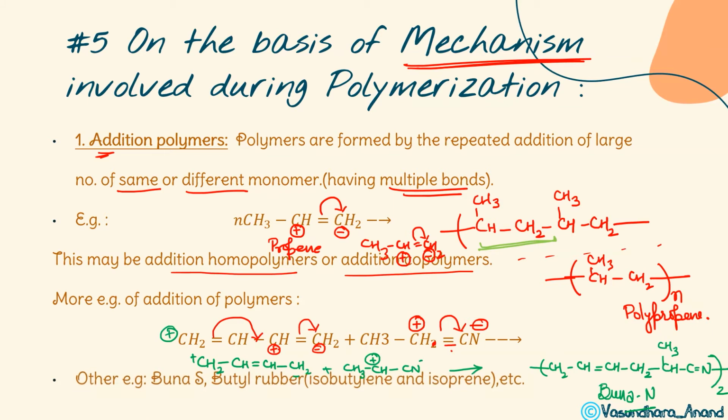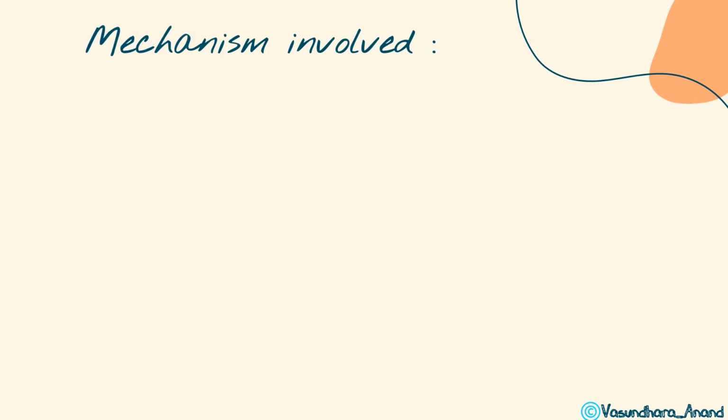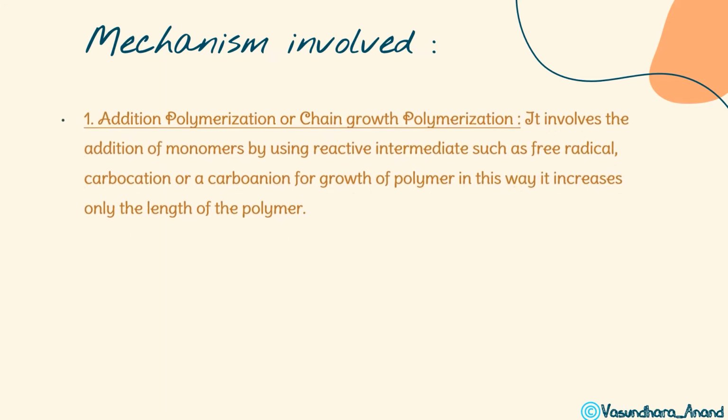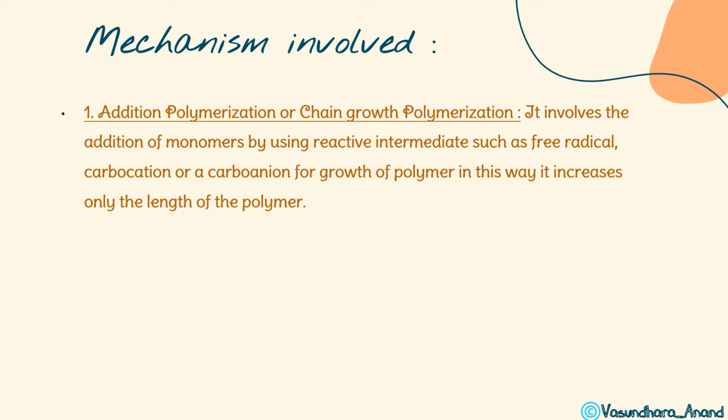Another example is Buna-S. Again, Buna-S, we know, is 1,3-butadiene and styrene, and you can do it in the same way. Butyl rubber is also made from isobutylene and isoprene. Etc. In all these cases the addition mechanism works in this way. Now the next thing, the mechanism involved. Already I have explained. Here I have written a few words.